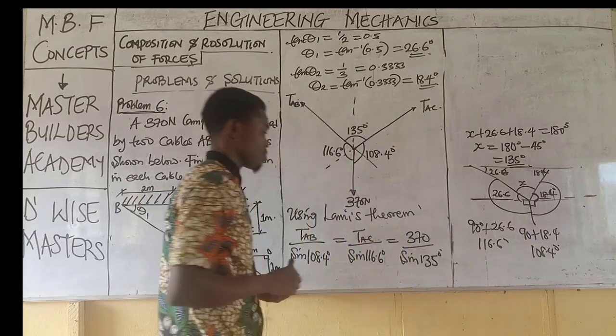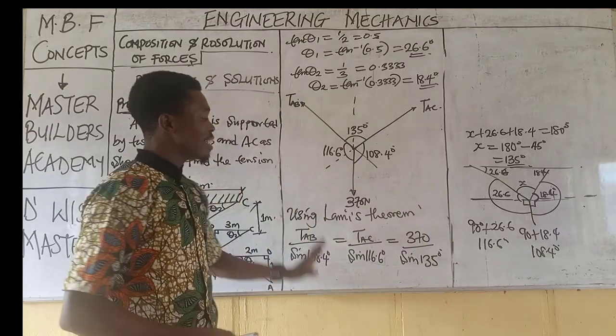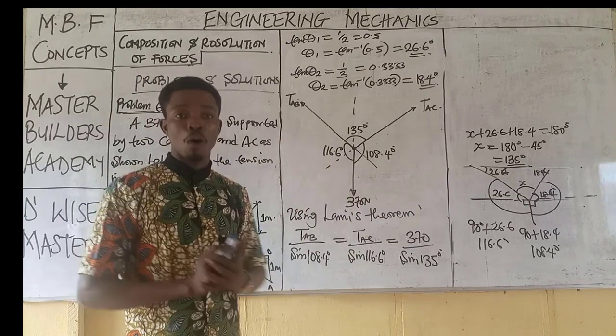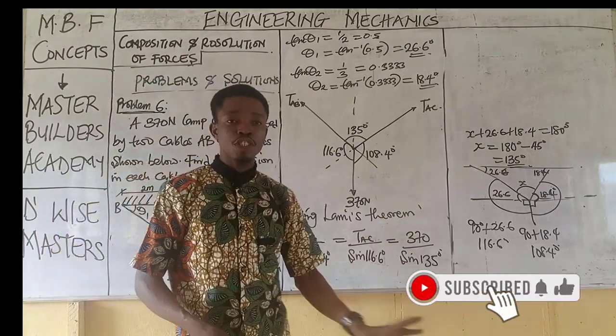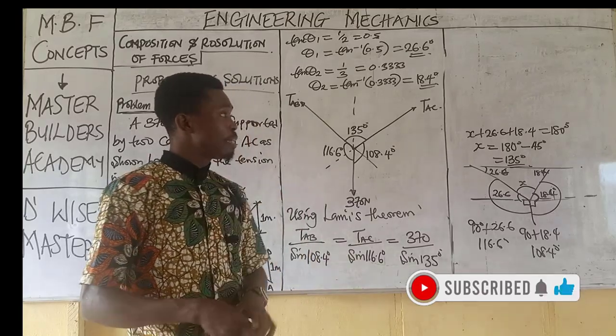135 degrees. So at this point we have been able to what? Extract the Lami's theorem from this question or from this figure. All we just need to do now is to decide on the tension to find first. So now let's start from tension AB.